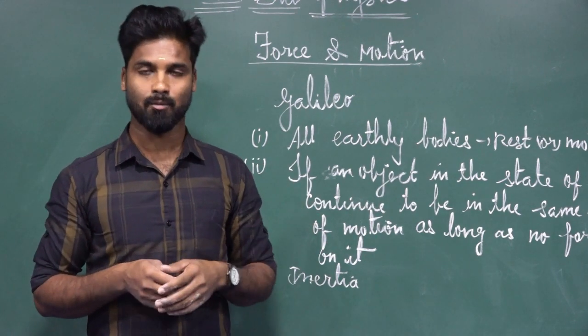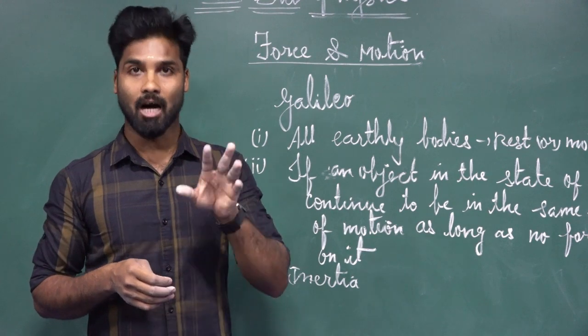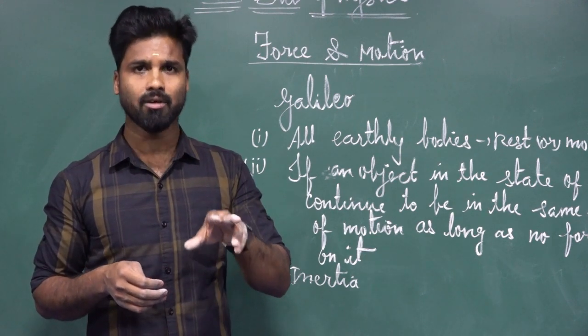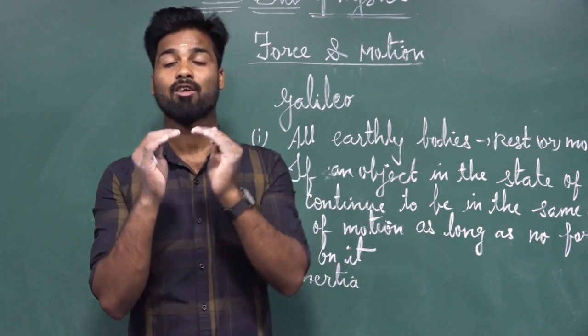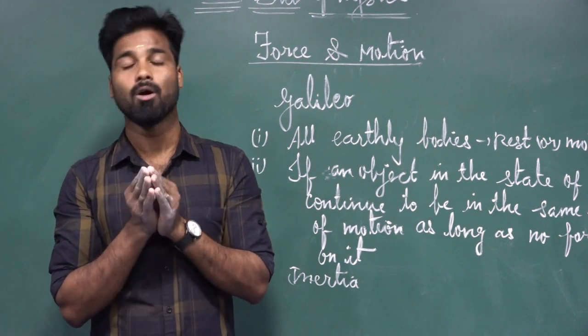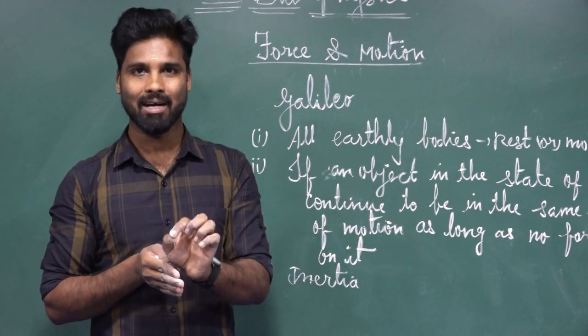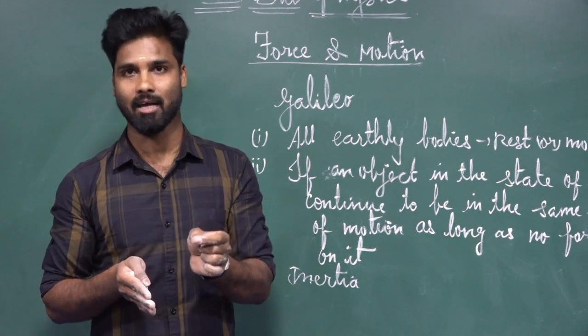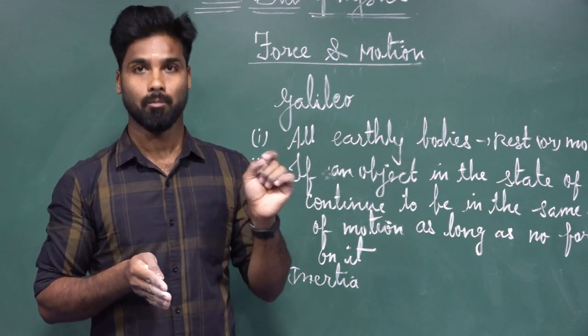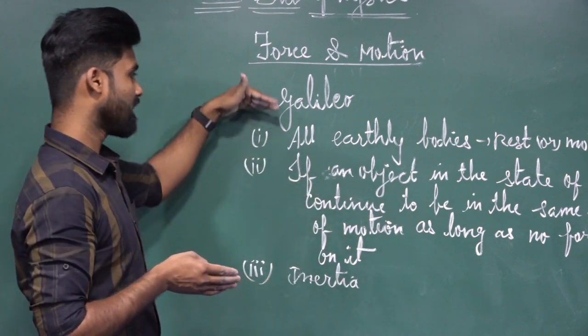It doesn't matter. Dropped from a particular height in the vacuum, they fall with the same rate and reach the earth at the same time. So this is the fourth point proposed by Galileo.